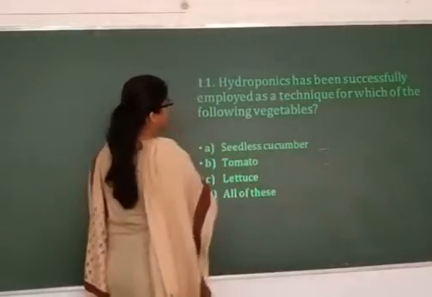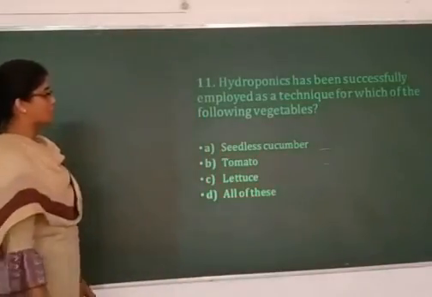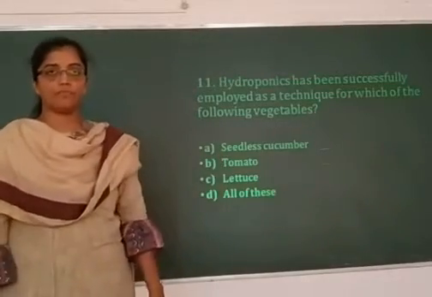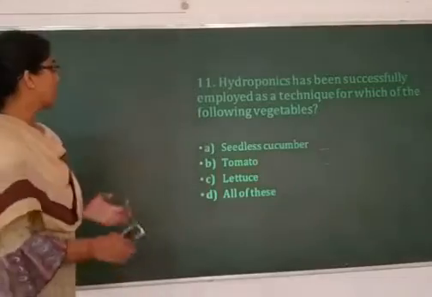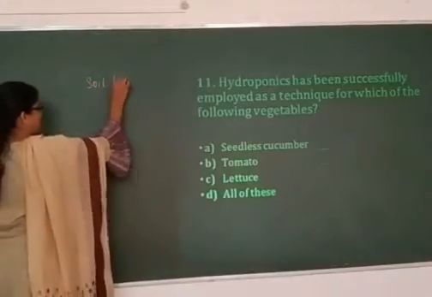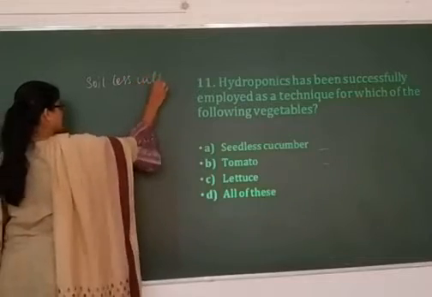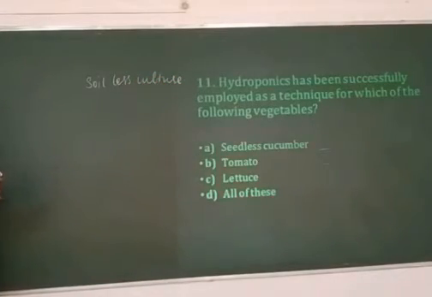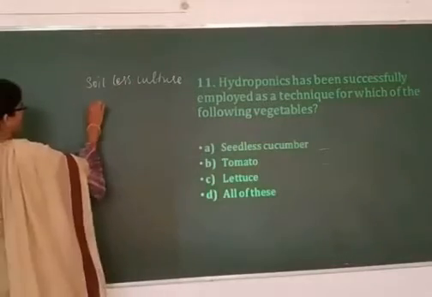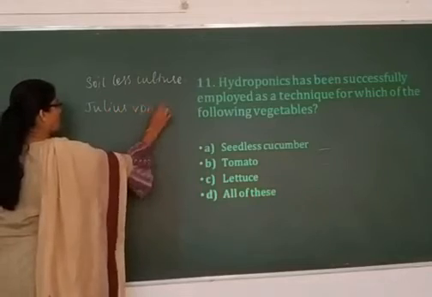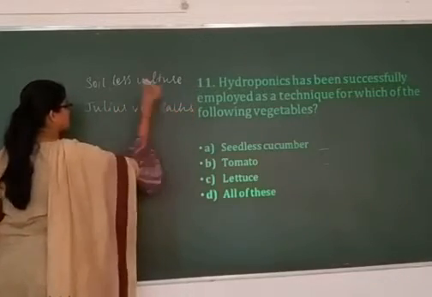Hydroponics has been successfully employed as a technique for which of the following vegetables? Hydroponics, which is also called soilless culture, was initially developed by a botanist called Julius von Sachs.